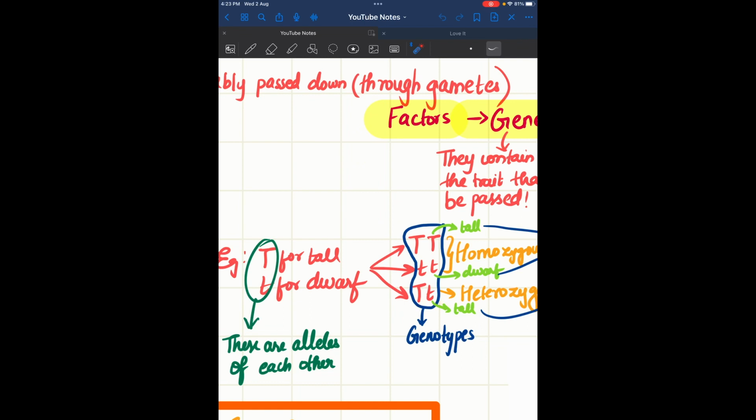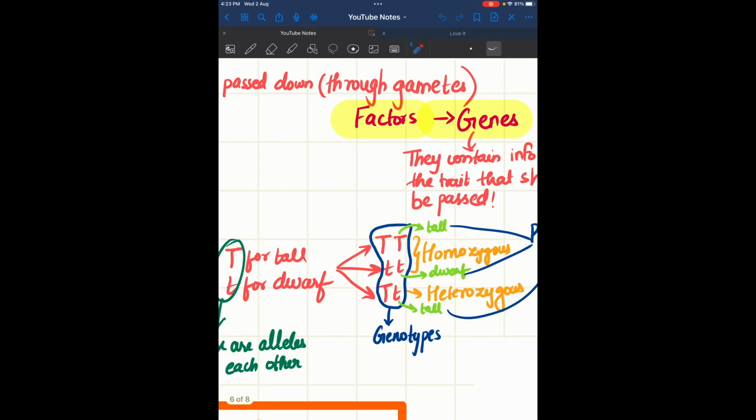These are the three combinations which can come. When it is both capital T, it is tall. When it is both small t, it's dwarf. When it is one capital, one small, it is also tall. It is only tall, it's not dwarf.